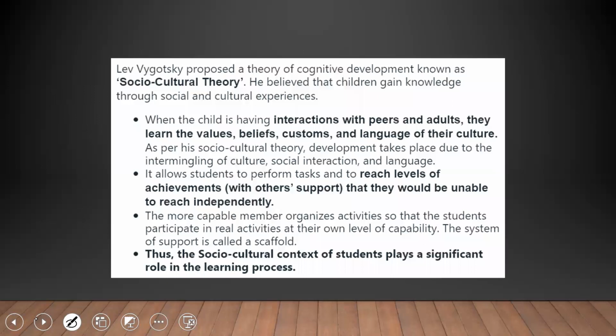Next. Yes, here you can see regarding Vygotsky, he proposed the socio-cultural theory. He tells us that when the child interacts with peers and parents, they learn values, beliefs, customs, as well as language and culture. It allows students to perform tasks and reach levels of achievement. Thus, the socio-cultural context of students plays a significant role in the learning process. When they are not able to do what they want to, they can take the help of others, that is, more knowledgeable others, the elders.